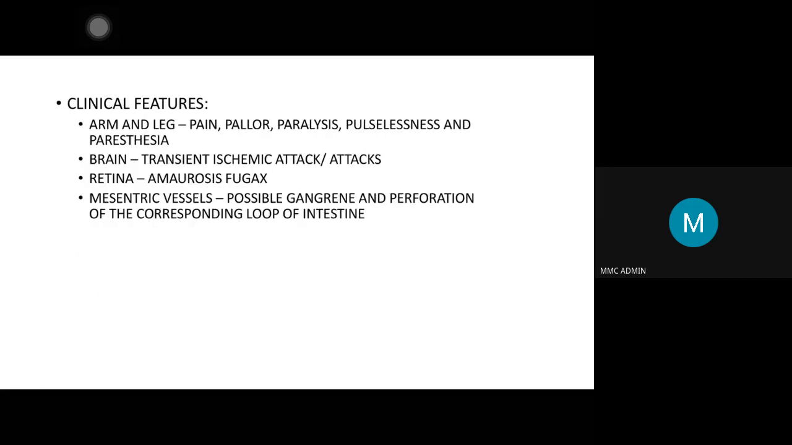So what are the clinical features? How does an acute occlusive disease of a limb present? They will complain of pain. Here it's very easy to remember the 5 P's. The first P is pain. The second thing is the limb will look pale, so pallor. Paralysis: if it is the lower limb, the patient is unable to walk; if it is the upper limb, he is unable to use the limb. Then there will be paresthesia, abnormal sensation in the limb. There will be pulselessness when you examine the peripheral pulses.